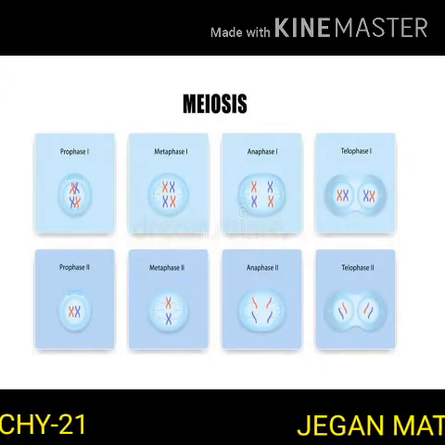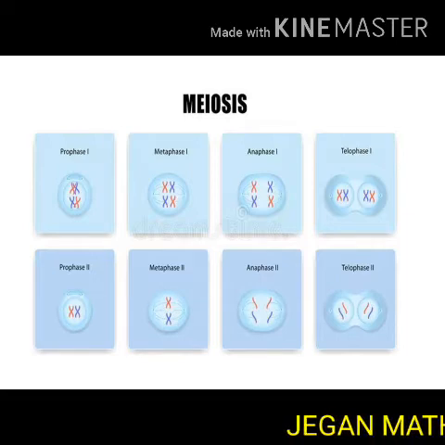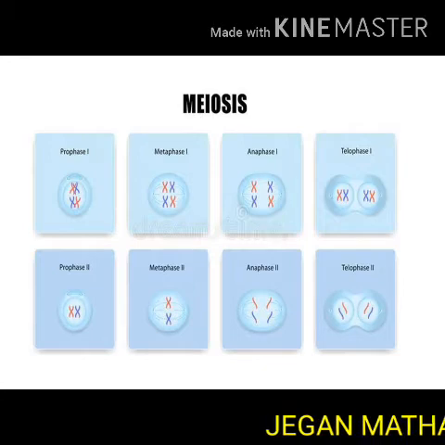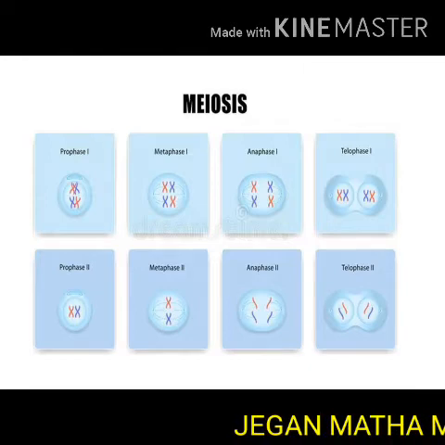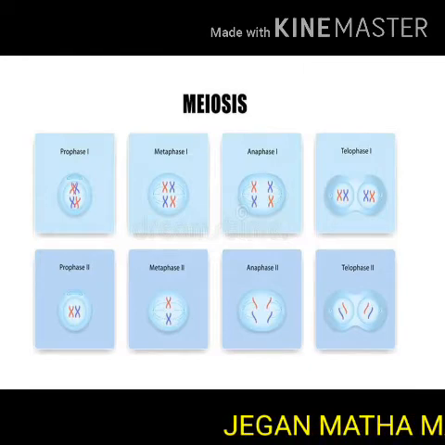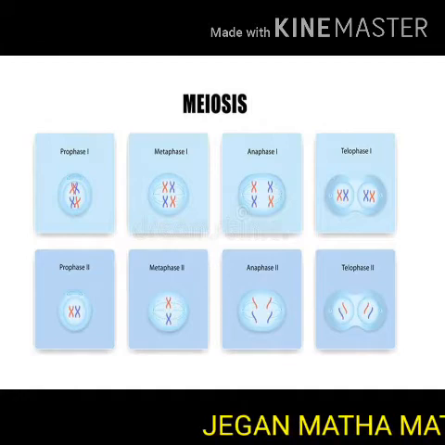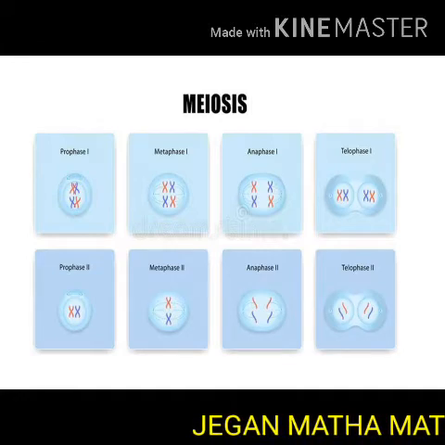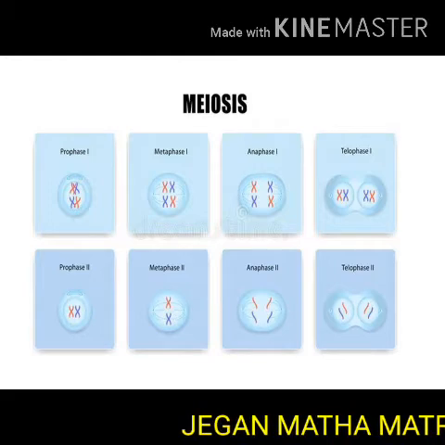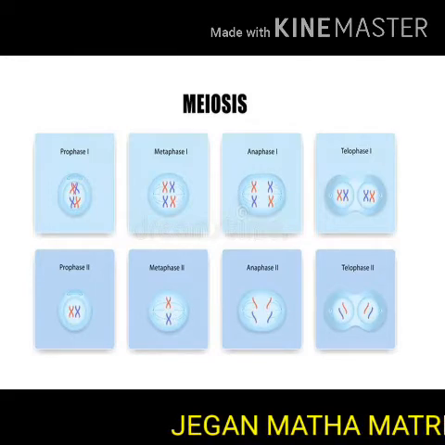Today we are going to see about organization of tissues. In that we are going to see about meiosis. The term meiosis was coined by Farmer in 1905. It is the kind of cell division that produces the sex cells or the gametes.